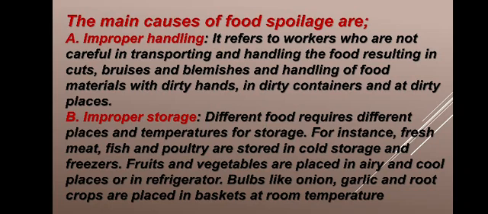Second is improper storage. You know very well that each foodstuff needs different storage conditions. For fruits and vegetables, we need a cool temperature, but in the case of cereals and pulses, we need a dry atmosphere to keep them safe for a longer period. Potatoes and onions also need a dry condition.